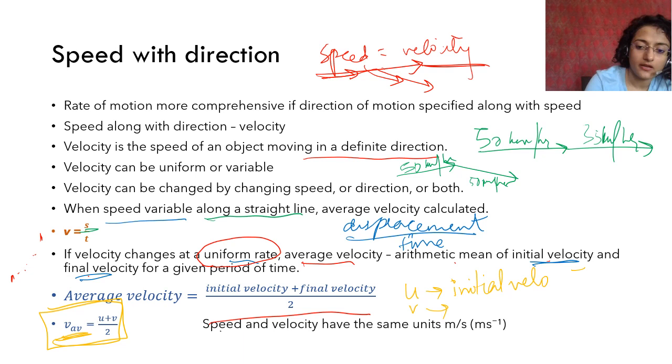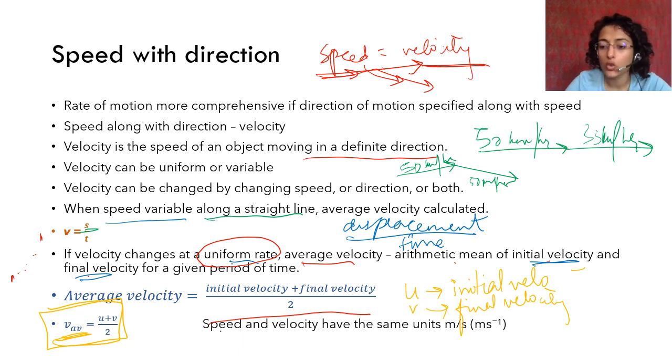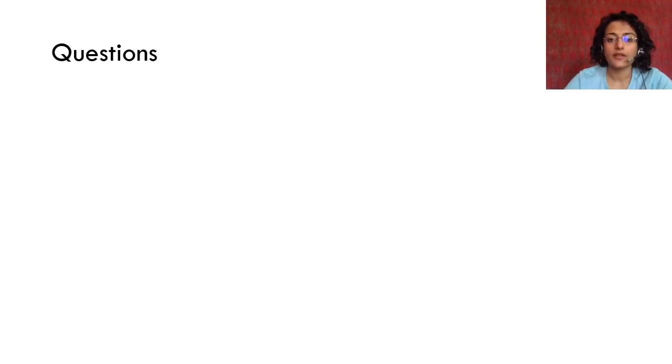V is final velocity. It has the same unit. Direction doesn't have any unit, no? So speed and velocity have the same unit, meter per second. Okay. There are a few questions we will solve.